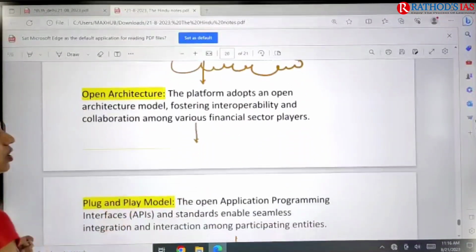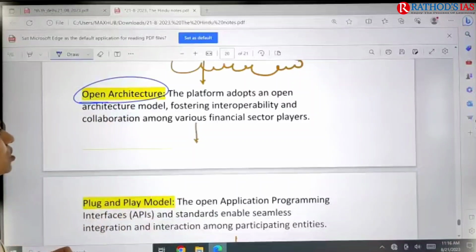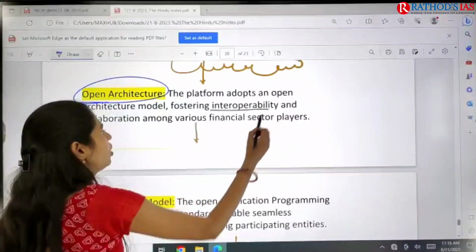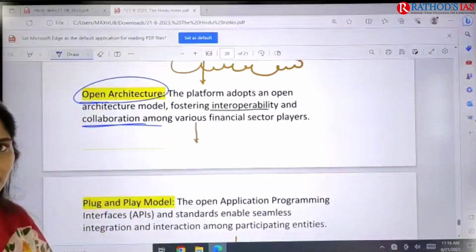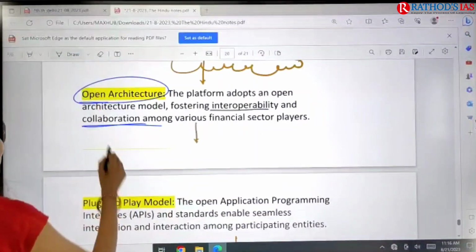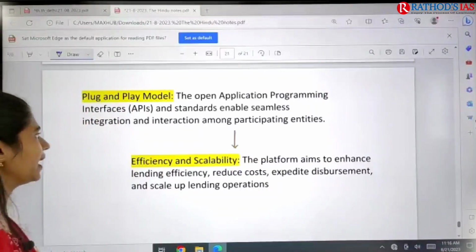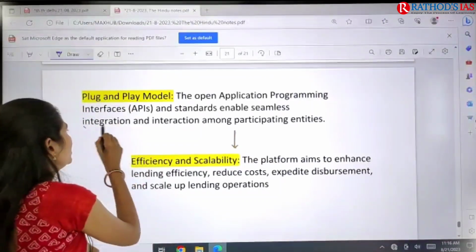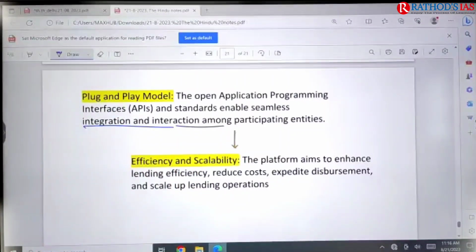And what are the features? There are three important features that you have to remember. The first one is open architecture. This open architecture model will be helpful for interoperability and also for collaboration among the various financial sector players. The second important one here is the plug and play model. In this plug and play model, it will enable seamless integration and interaction among the participating entities.